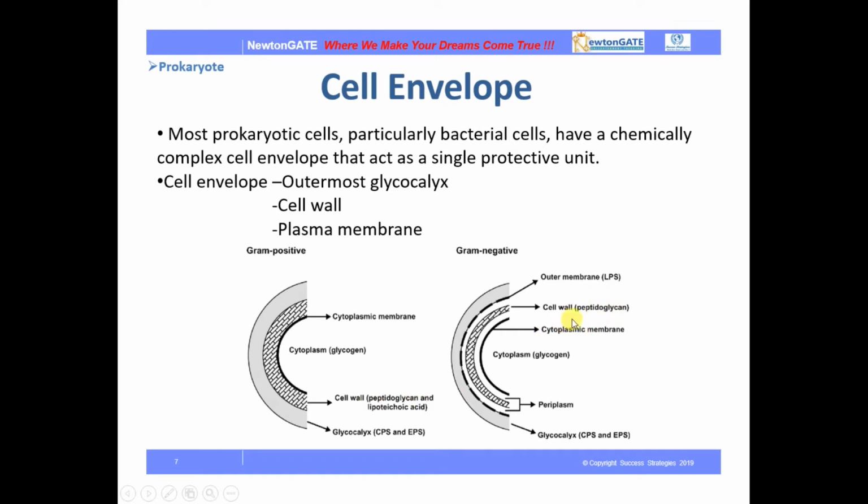So this is the point of difference between gram-negative and gram-positive bacteria: in gram-positive bacteria, the cell wall is composed of two constituents, peptidoglycan and teichoic acid. But in gram-negative bacteria, the cell wall is composed only of peptidoglycan. There is no other component. Then the next layer is the periplasm layer. So these are the two cell envelopes in two different kinds of bacteria, gram-positive and gram-negative.